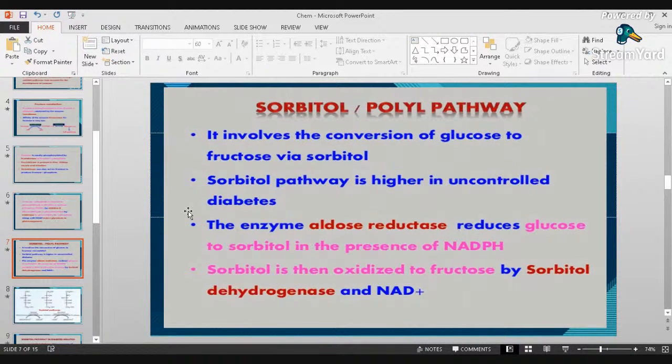Next, the sorbitol or polyol pathway. It involves the conversion of glucose to fructose via sorbitol. The sorbitol pathway is higher in uncontrolled diabetes. The enzyme aldose reductase reduces glucose to sorbitol in the presence of NADPH. Sorbitol is then oxidized to fructose by sorbitol dehydrogenase and NAD+.